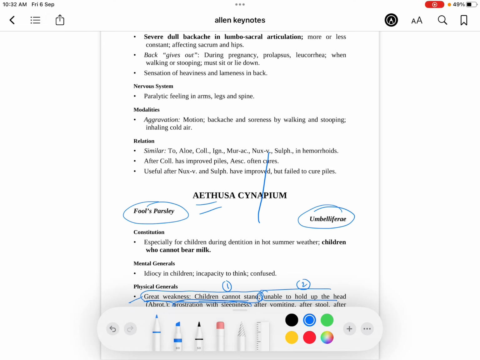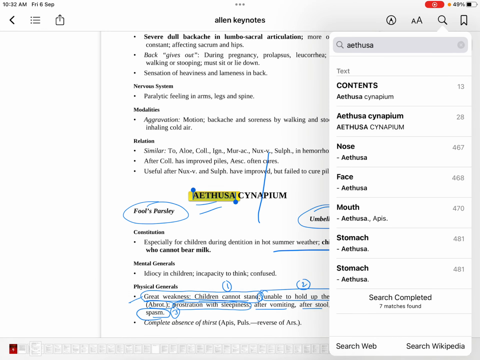Now because you are seeing the common name of Ethusa, that is fool's parsley, just try to imagine what was the common name of abrotanum. It was southernwood. Imagine abrotanum as your friend who has come from the south, from an area that has a lot of wood, southern wood. And imagine Ethusa is another friend who is a fool. So fool's parsley. You have to just try and find ways to remember these things.